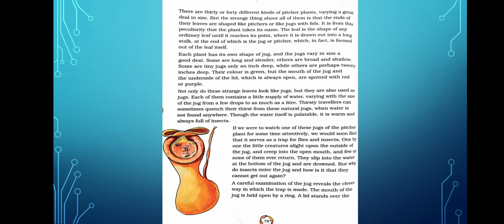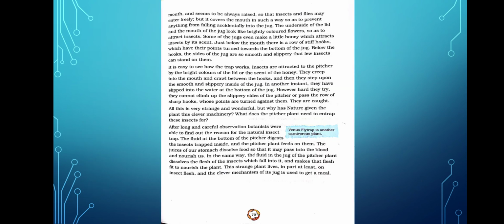A careful examination of the jug reveals the clever way in which the trap is made. The mouth of the jug is held open by a ring. A lid stands over the mouth and seems to be raised so that insects and flies may enter freely. But it covers the mouth in such a way as to prevent anything from falling accidentally into the jug. The underside of the lid and the mouth of the jug look like brightly colored flowers so as to attract insects. Some of the jugs even make a little honey which attracts insects by its scent.